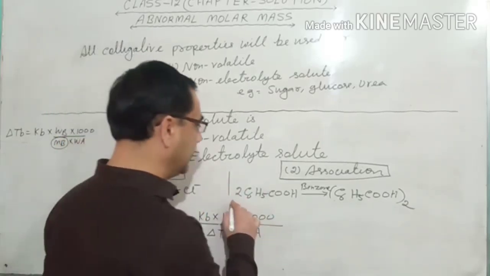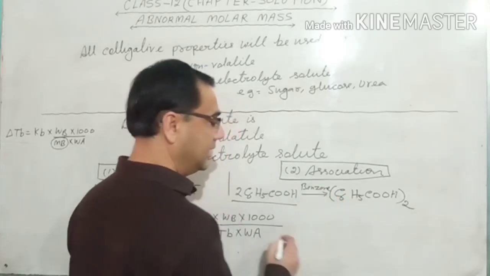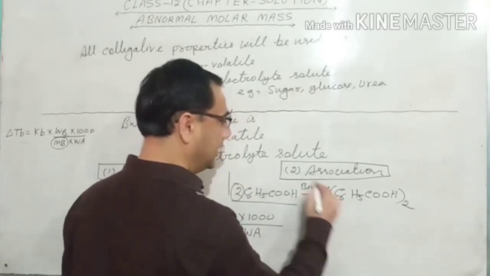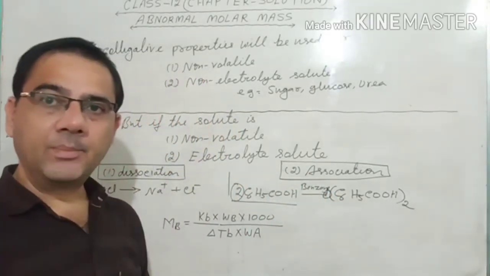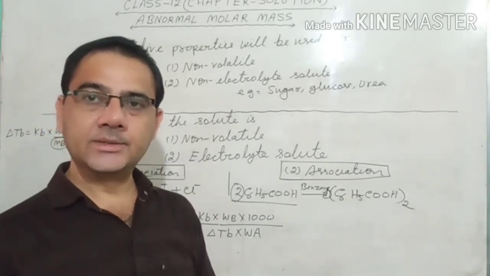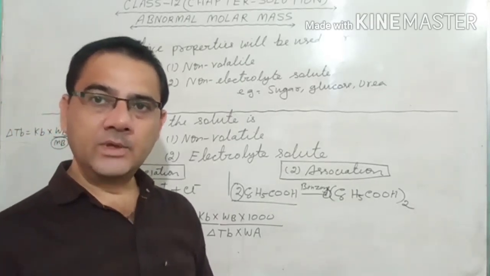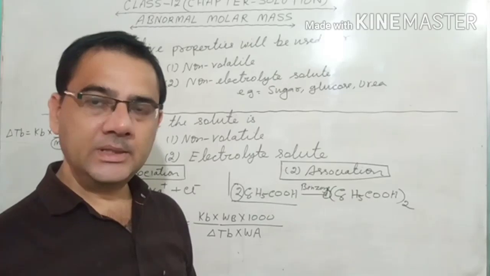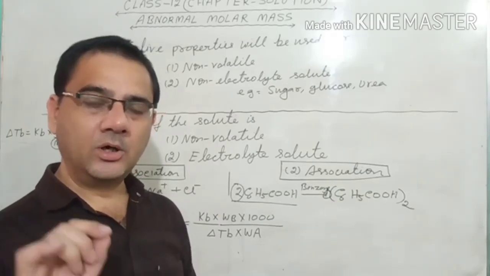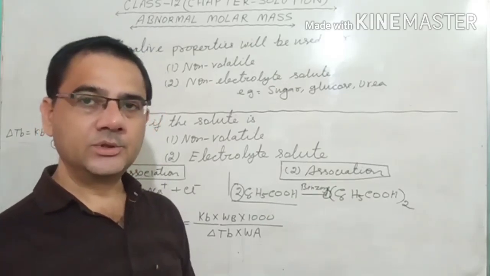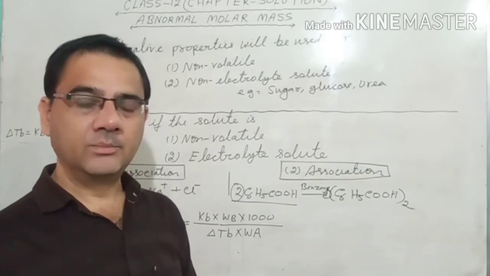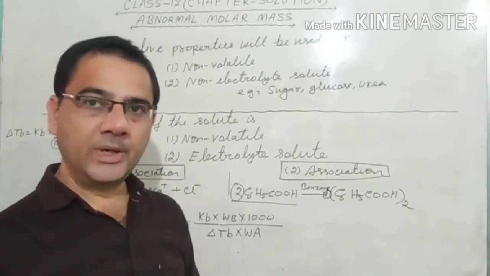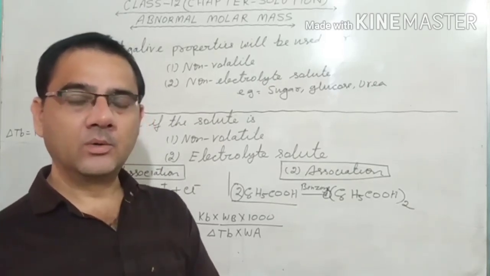So here there are two particles, and here there is one particle. It means the number of particles in the solution decreases. If the benzoic acid is dissolved in the benzene, the number of particles of the benzoic acid in the solution becomes half, because they form the dimer. Two particles combine and form one particle.